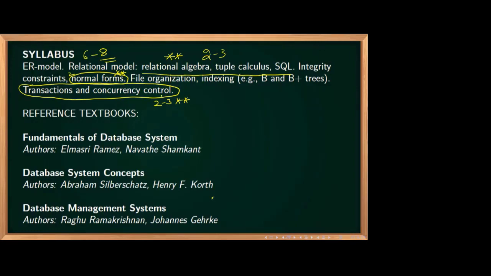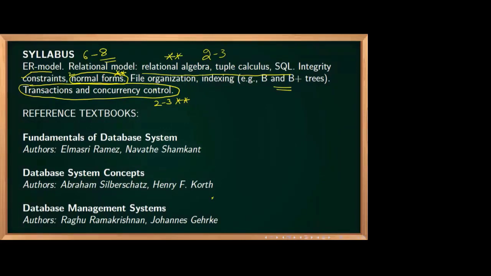Now you may be thinking, what about other topics? Other topics, regularly questions are not coming, but maybe every alternate year questions are coming, maybe 1 mark or 2 mark kind of thing. This B plus tree is next important. ER model also sometimes questions are coming. Constraints also they can ask. So all other topics come in the second category. The ones whatever I have marked with a star over there, those are very, very important.